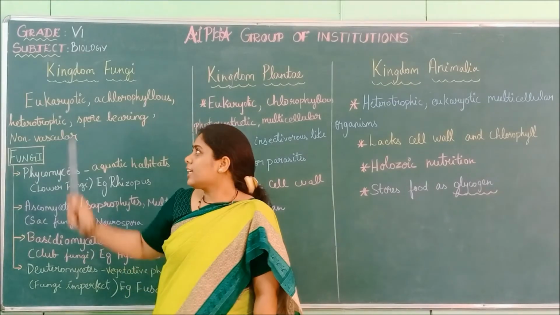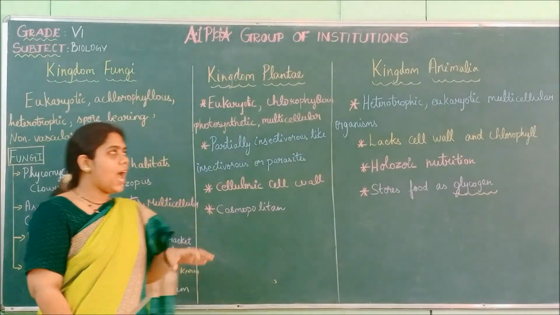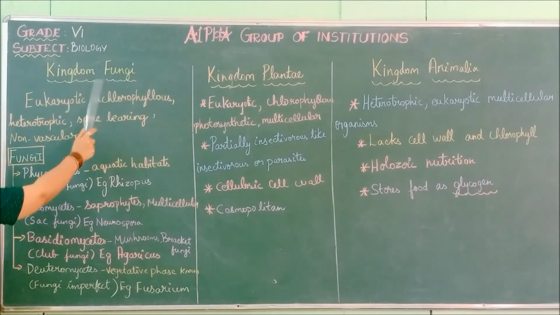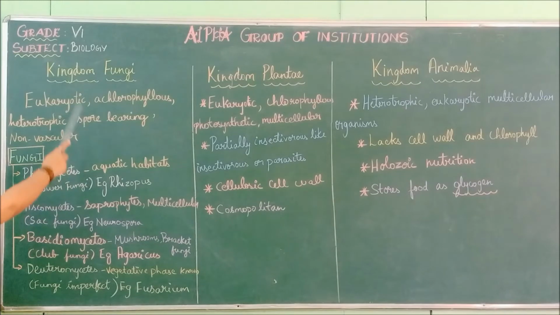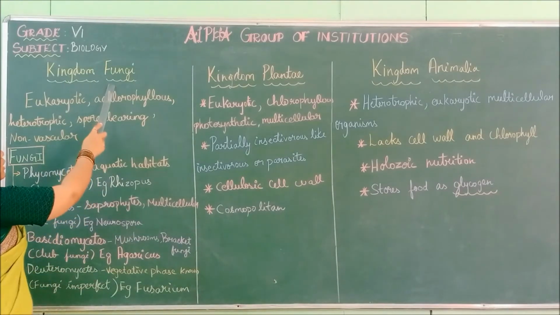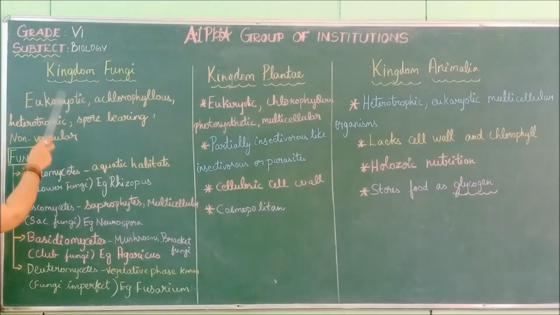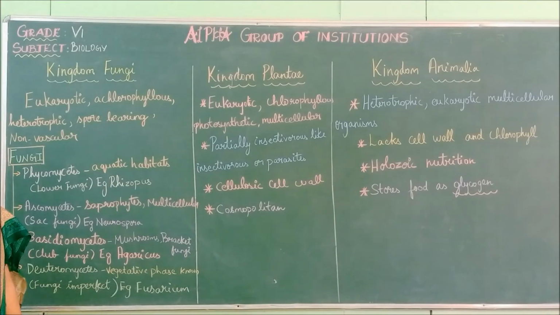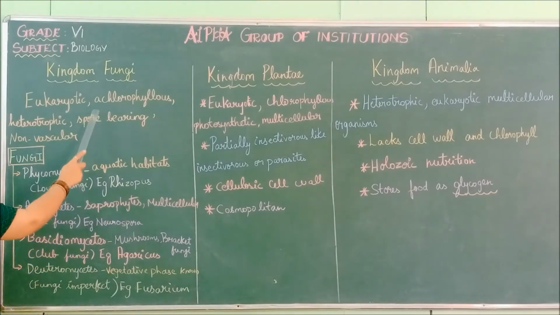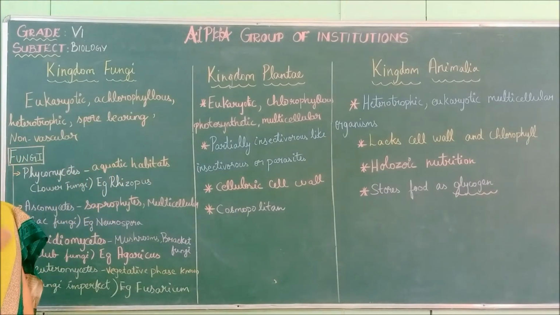The next is kingdom Fungi. First we saw Protista, then we saw Monera, and now it is kingdom Fungi. So the third kingdom is kingdom Fungi. In this it is eukaryotic. Compared to Monera and Protista, this kingdom Fungi is a little higher organism. Here you can find eukaryotic cells, that is, the cell organelles are well defined, and achlorophyllous. Achlorophyllous means the chlorophyll pigment is absent, so no photosynthesis takes place.